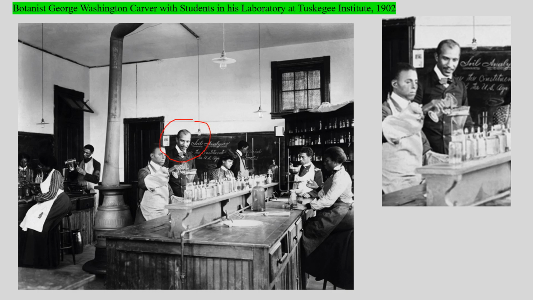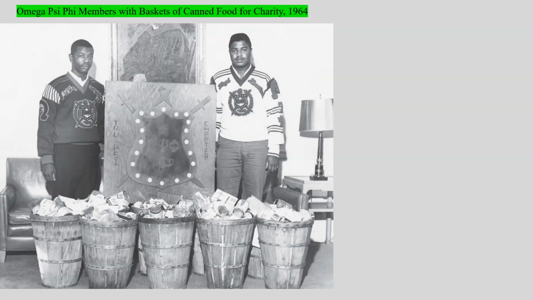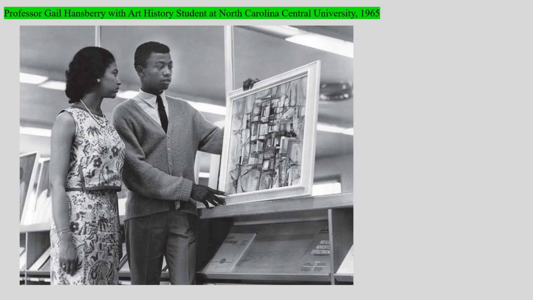Here he is right here. Additional evidence of African American success in colleges. This one is from 1964. And here we have Professor Gail Hansberry, North Carolina University, for the year 1965.